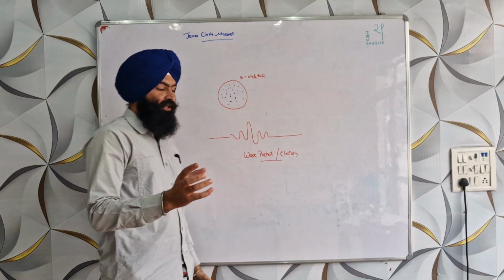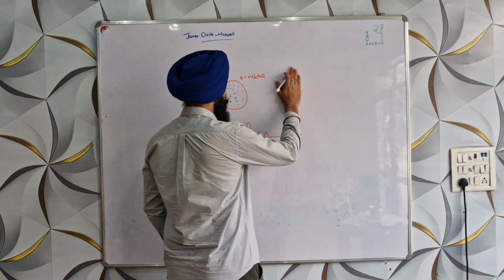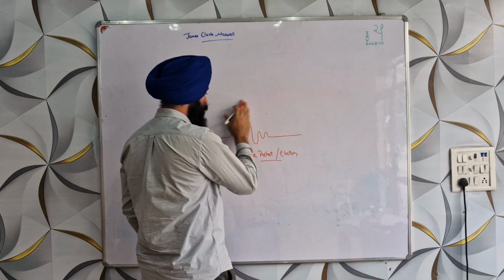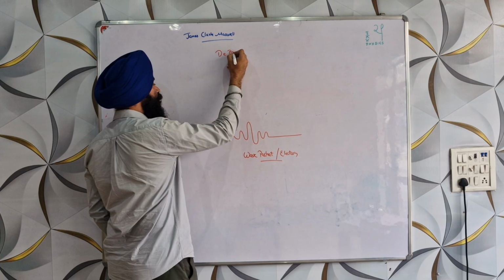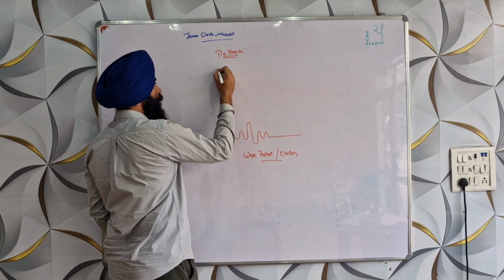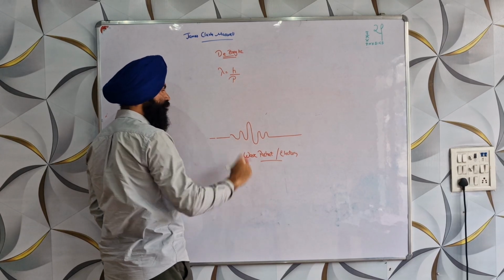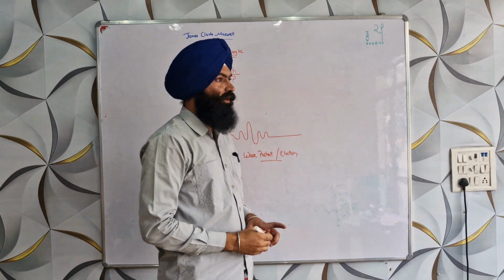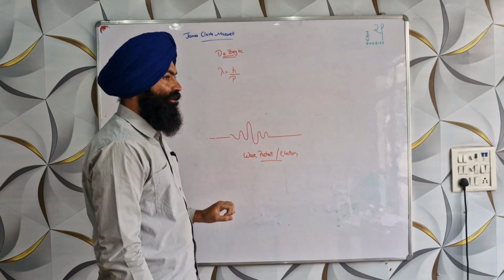Heisenberg's uncertainty principle. So, according to de Broglie, lambda is equal to h by p. This is the de Broglie wavelength.